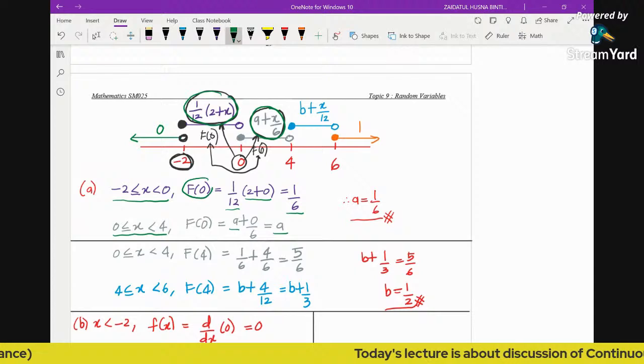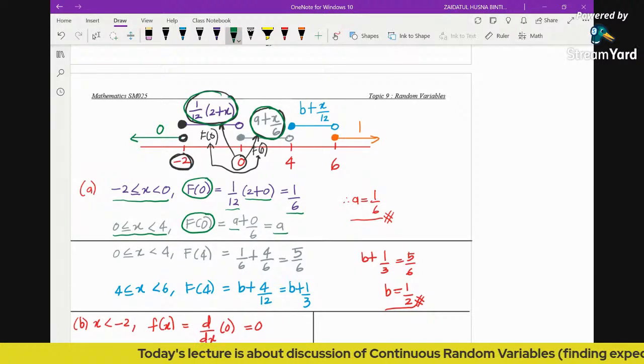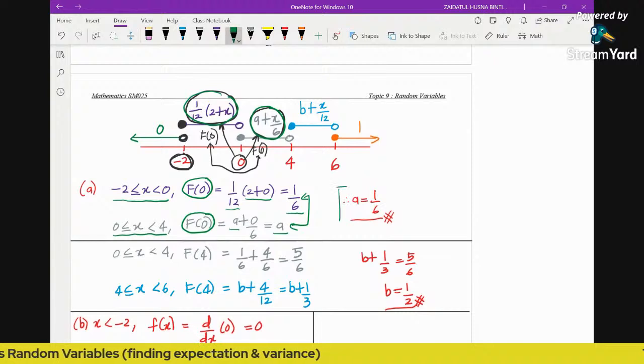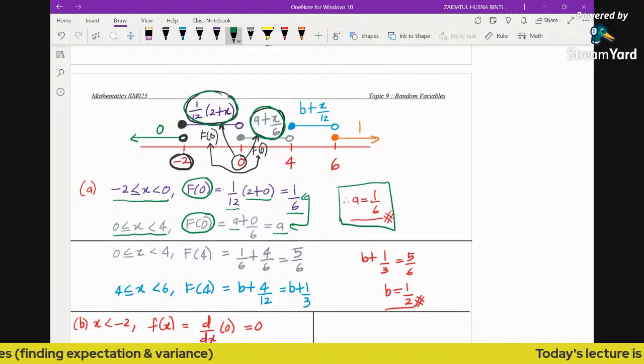Because these two are both f(0), in terms of values they are going to be equal. So we simply equate these two and deduce that a is equal to 1/6.